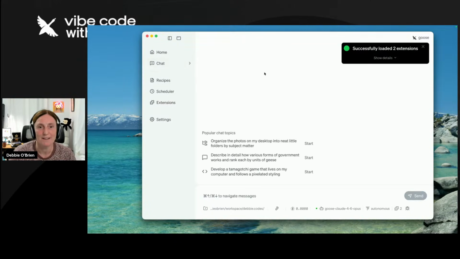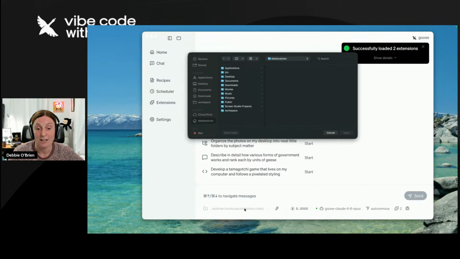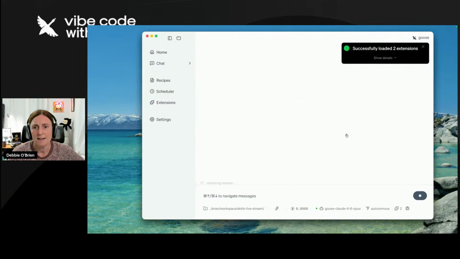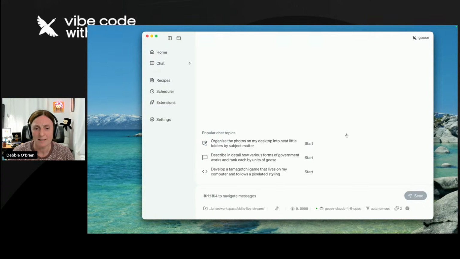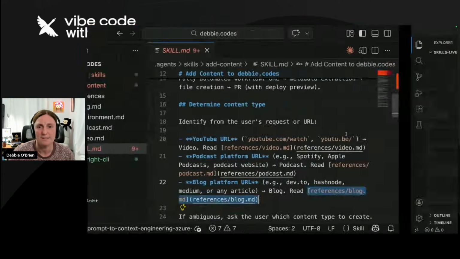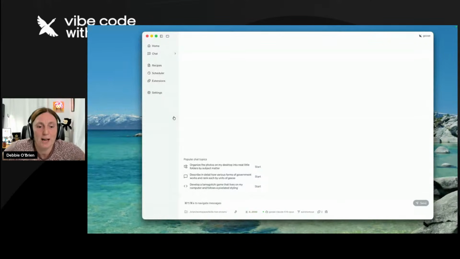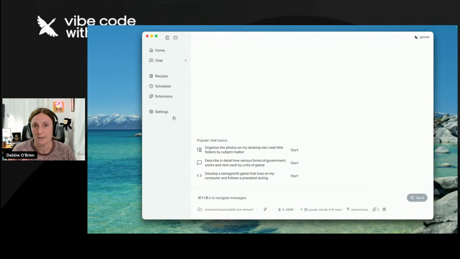So I'm going to open up another chat window, and I'm going to change to somewhere else. I'm going to go to the live skills live stream. That's the one I want. There's absolutely nothing in this repo. It's completely dead. If I scroll along here, this is it, right? So nothing in here, because I want to show you exactly how to install the Playwright CLI skill and how to use it.